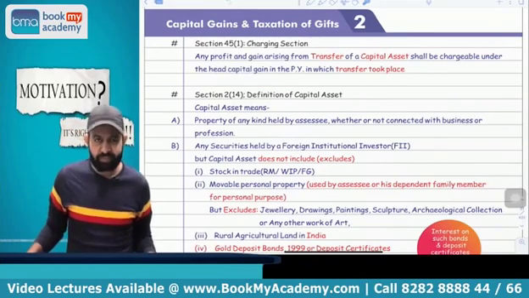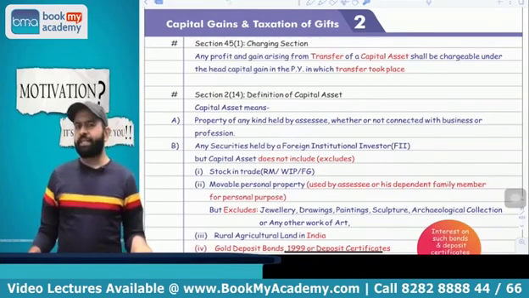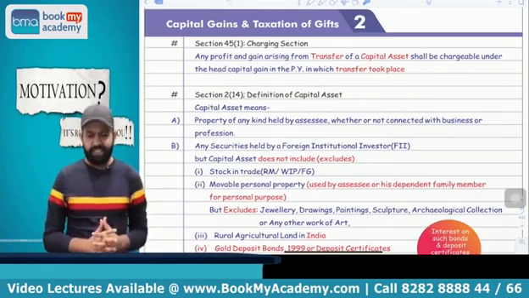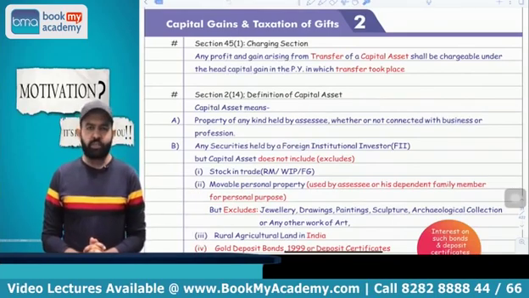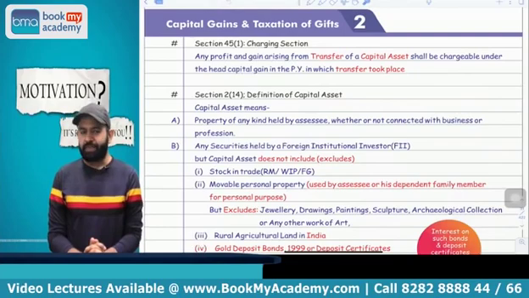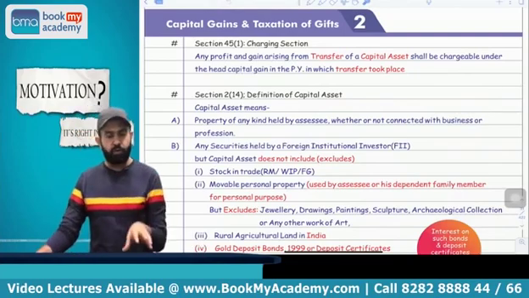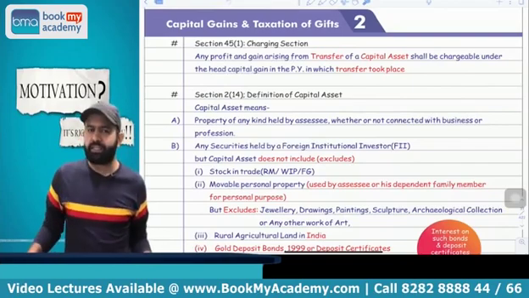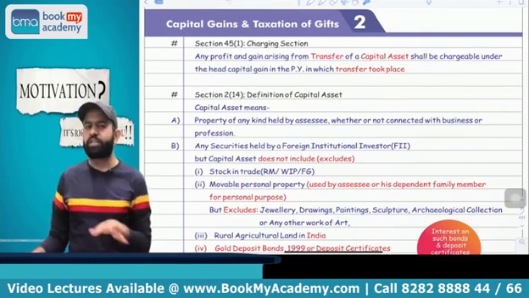I am also well. Hope you're done with revision lecture number 1 that was related to tax rate. Today we are going to revise the topic capital gain. The capital gain charging section is 45(1), meaning when capital gain is applicable. As per section 45(1), any profit or gain arising from transfer of a capital asset shall be taxable under the head capital gain in the year in which transfer took place.